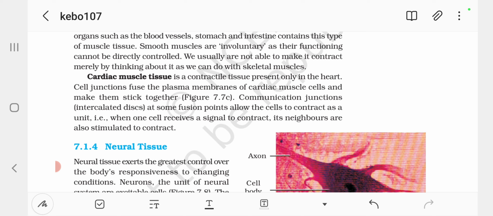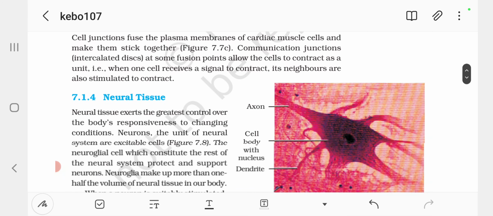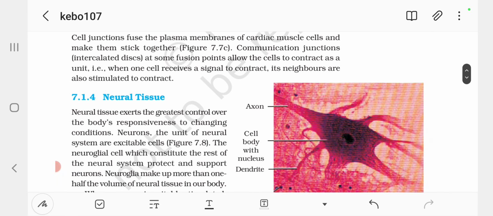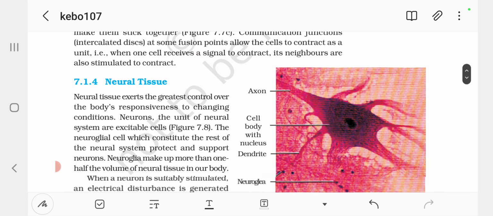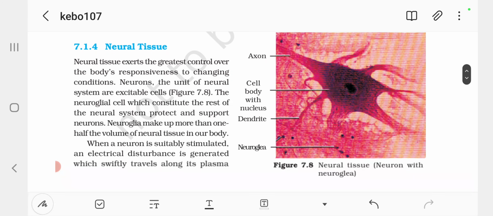We usually are not able to make it contract merely by thinking about it, as we can do with skeletal muscles. Cardiac muscle tissue is a contractile tissue present only in the heart. Cell junctions fuse the plasma membrane of the cardiac muscle cells and make them stick together. Communication junctions, intercalated discs, at some junction points allow the cells to contract as a unit. That is, when one cell receives a signal to contract, its neighbors are also stimulated to contract.